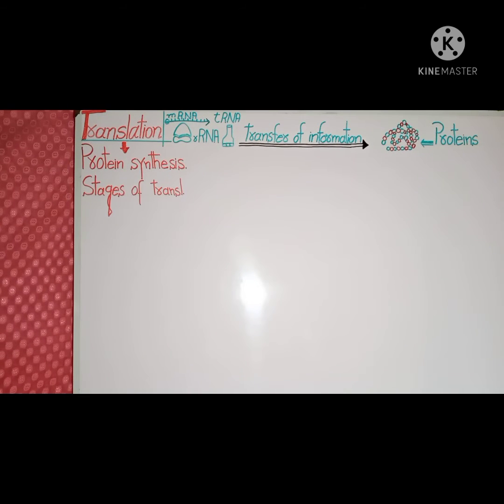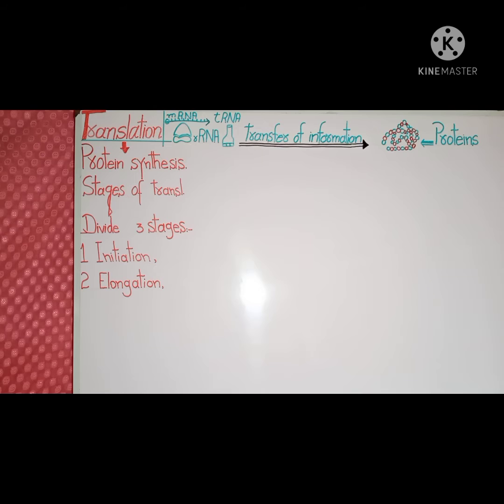Next, we will study the stages of the translation process. Translation can be divided into three stages. The first stage is initiation, in which the process of protein synthesis starts. The second stage is elongation, during which the polypeptide chain is synthesized.